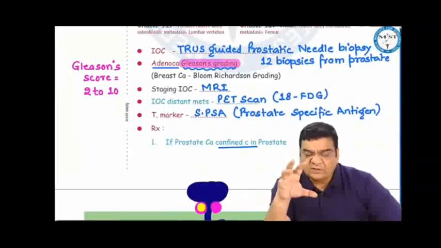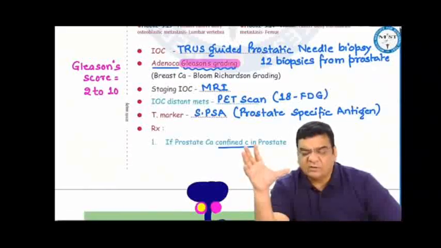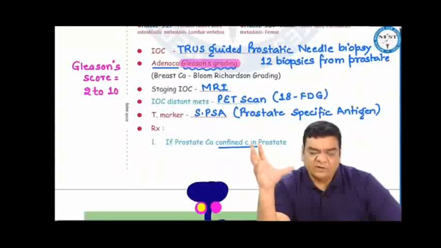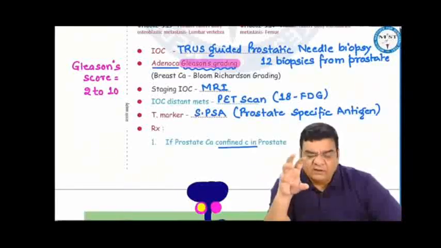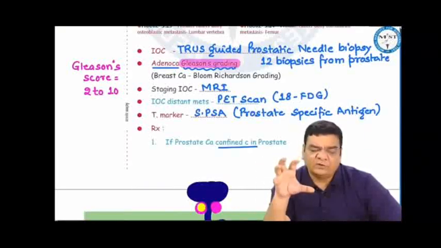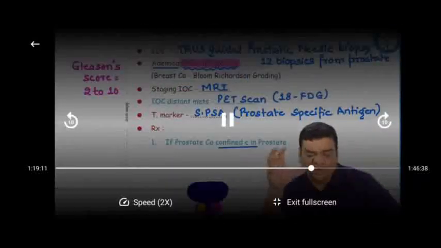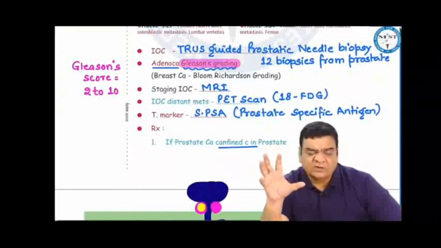The treatment of prostate cancer: if the cancer is confined within the prostate, then we deal differently. If the cancer has gone beyond the prostate, say to the lumbar vertebra, then we cannot do a curative treatment, that will be palliative treatment. If the cancer is confined within the prostate, and if the age of the patient is less than 70 years, where the life expectancy is more than 10 years, then we can remove the entire prostate, either by surgery, radical prostatectomy, which can be done by robotic radical prostatectomy, or maybe open surgery, or if not surgery, then we can destroy this prostate by radiotherapy.